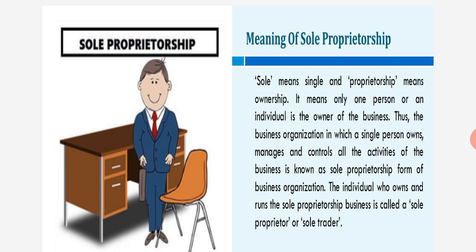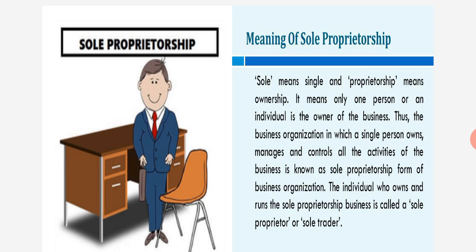It means only one person, an individual, is the owner of the business. How many persons? Only one person. Thus the business organization in which a single person owns will be the owner.